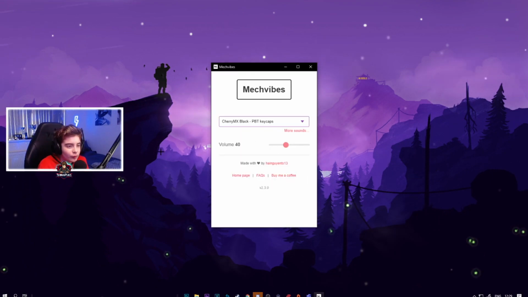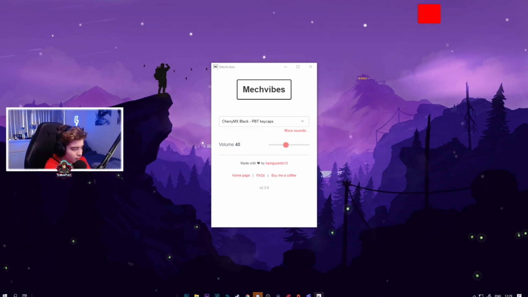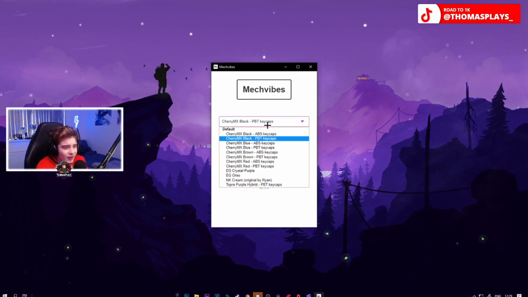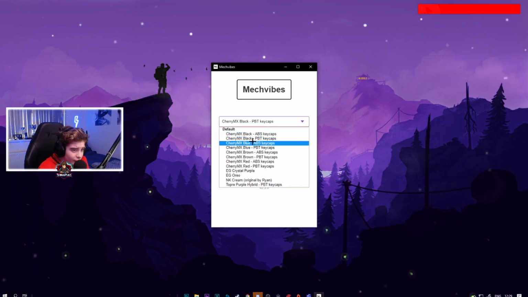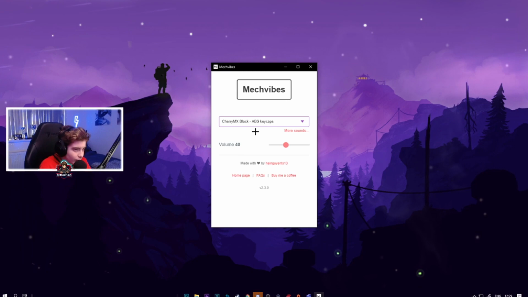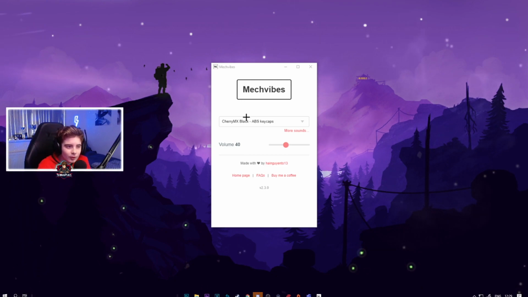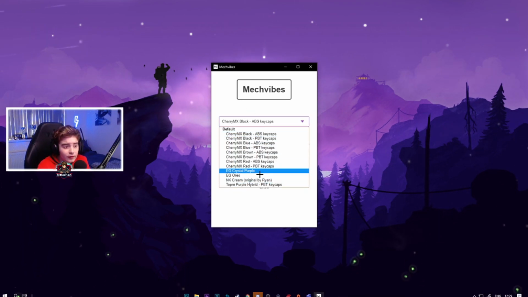Yeah, and then the Cherry Mix Blacks with PBT. Personally, I really like the sound of the MX Blacks with PBT. I'm not a big fan of the ABS, but I'll show you that now. Yeah, I'm not a big fan of that, but you can use literally any one of these you want.